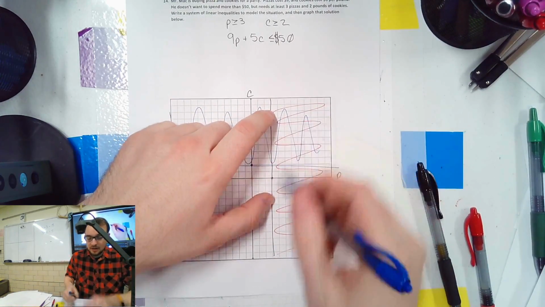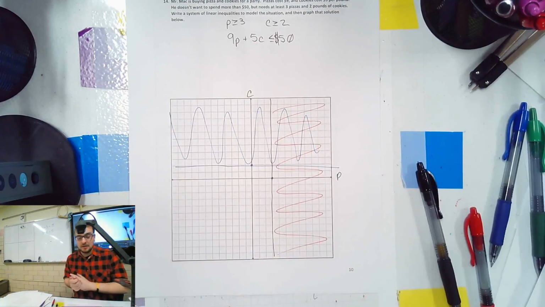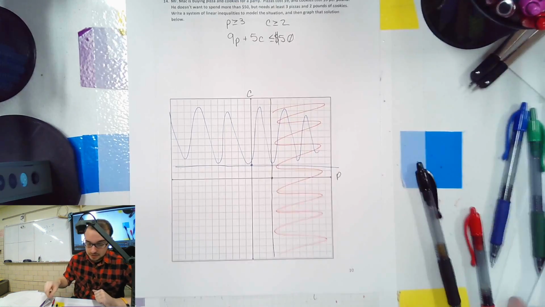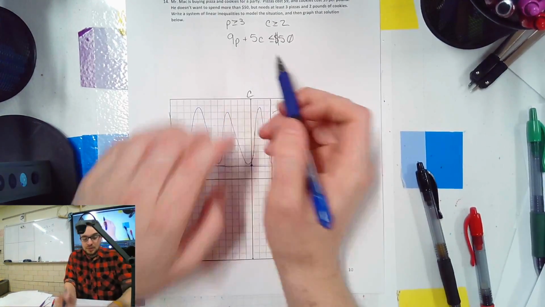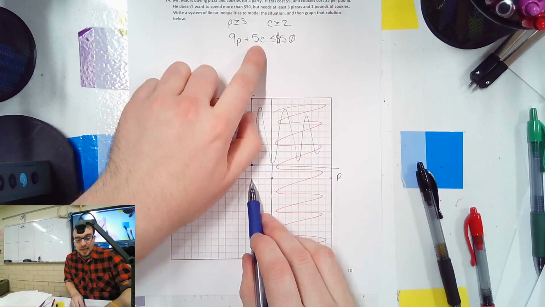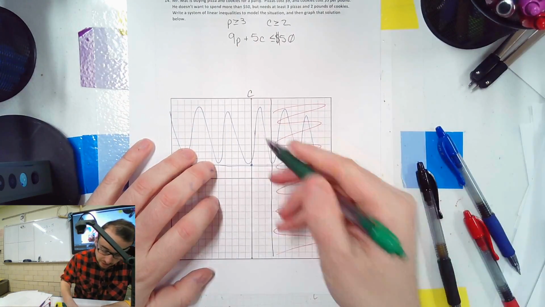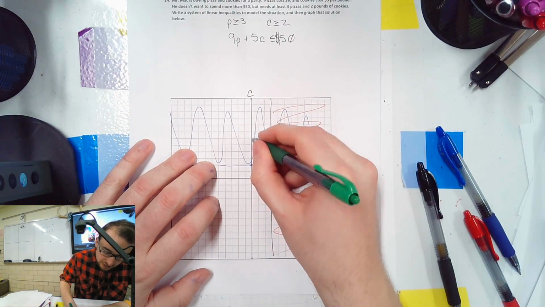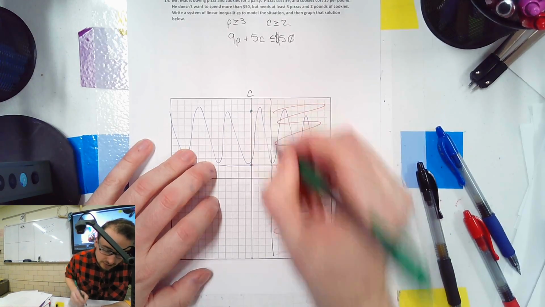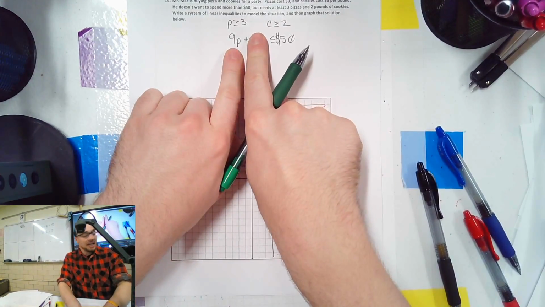So far we have an overlapping area here. Then we need 9P plus 5C less than or equal to 50. That's in standard form. Let's find our intercepts. It's going to be gross. If 0 is P, so 0 for P, we get 10 for C. That's here. 1, 2, 3, 4, 5, 6, 7, 8, 9, 10, 11, 12, 13, 14. If we plug in 0 for C, we get 9 here.